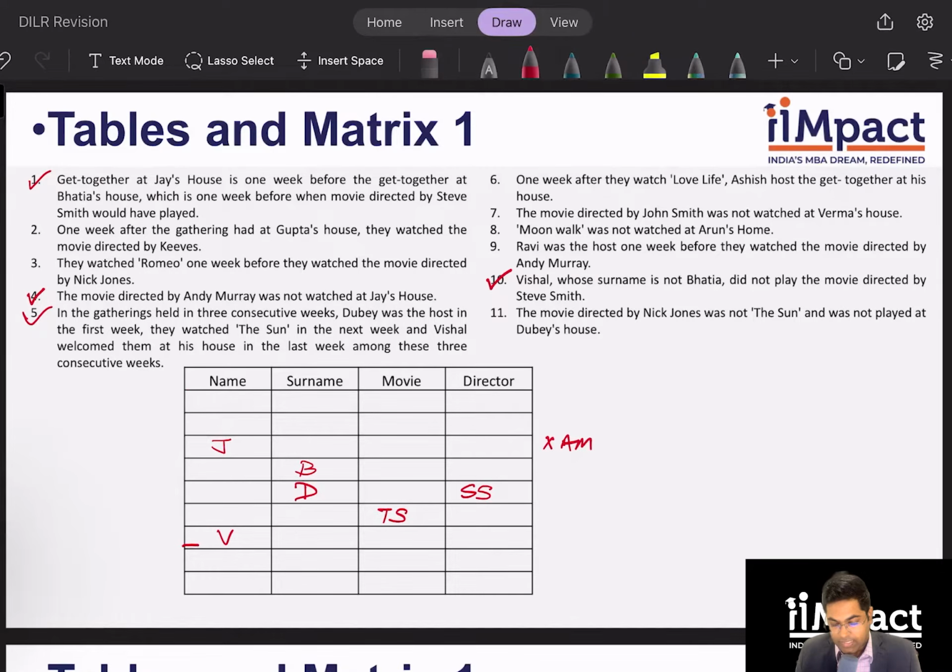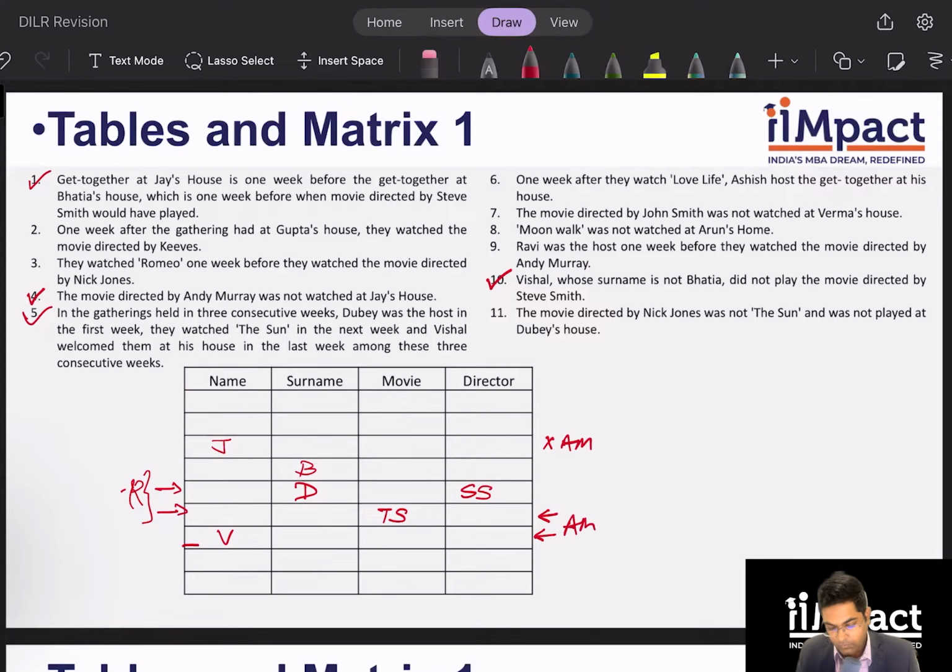Okay, clue number 9 looks interesting. Even though I have a negative marking on Andy Murray, let's look at clue number 9. Ravi was the host 1 week before they watched Andy Murray. So can I have some insight on that? So maybe Andy Murray can be here and Ravi will be here, or Andy Murray can be here, Ravi can be here, right? I don't know that for sure, but I will just note it down.